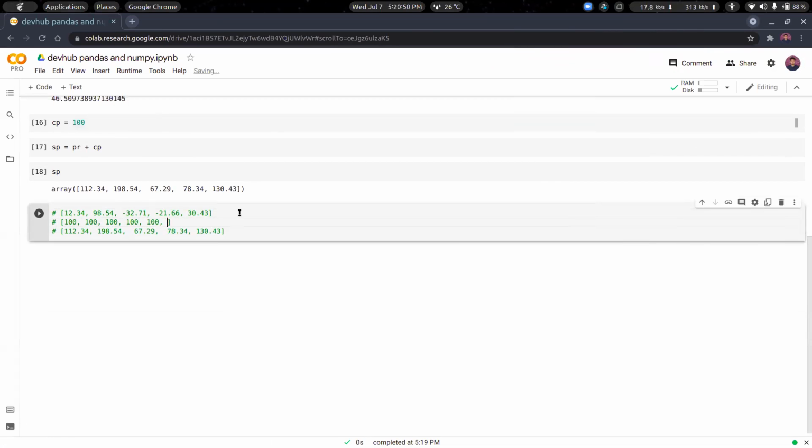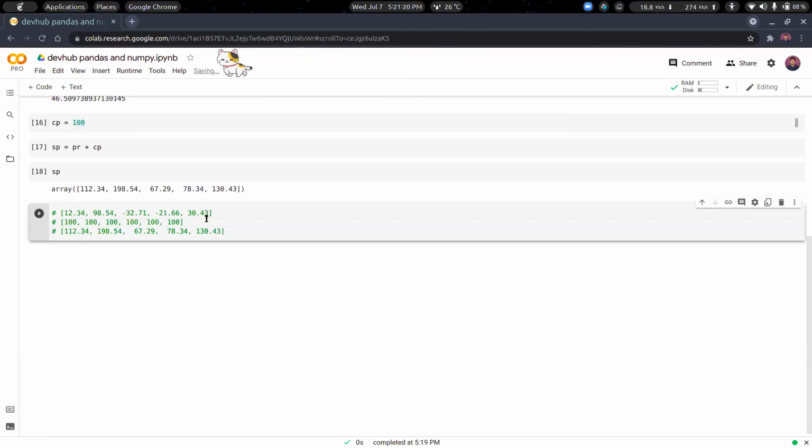It's as if this happened. That is, we have 12.3400, add it, then we get this. And as you can see, this 100 actually became a list, or I must say np.array, sorry for that, an np.array of 100, where every element of this and this was added to get this, right?